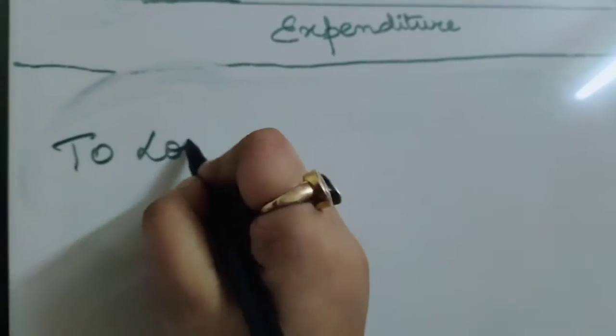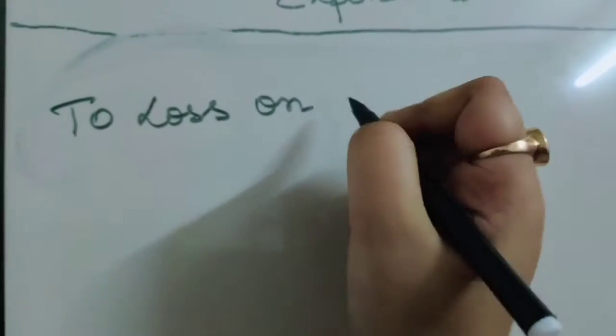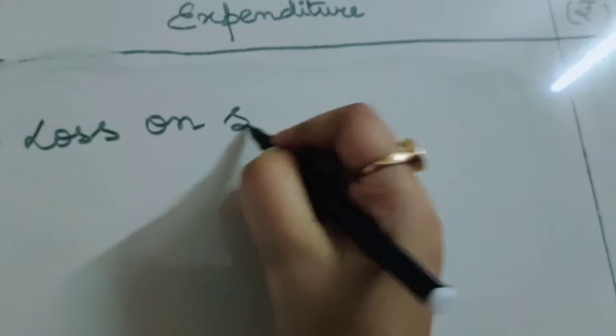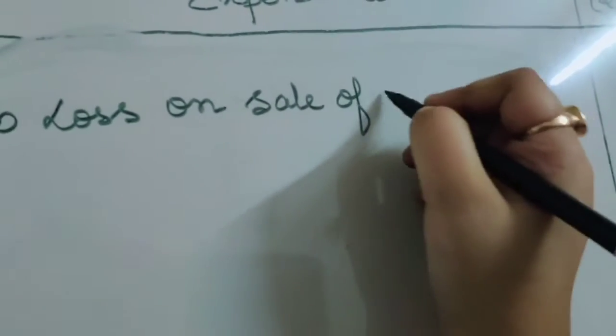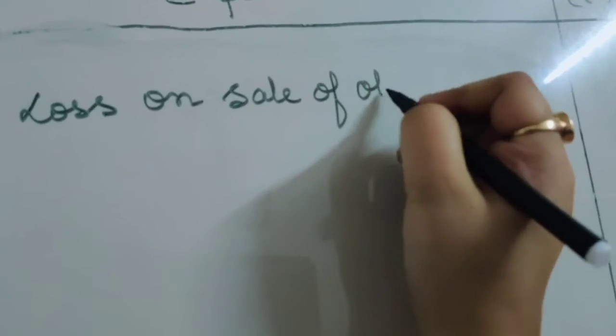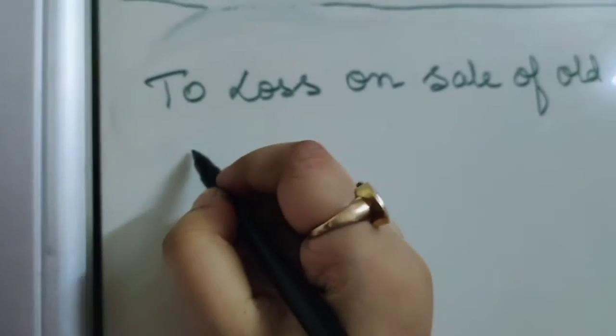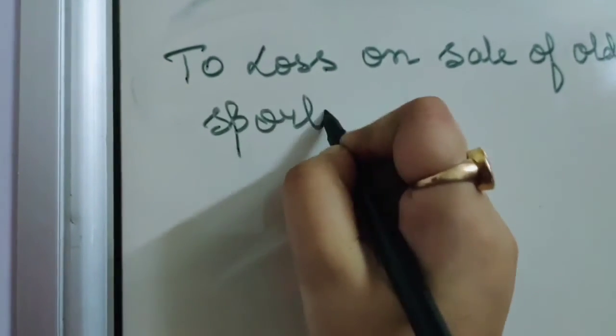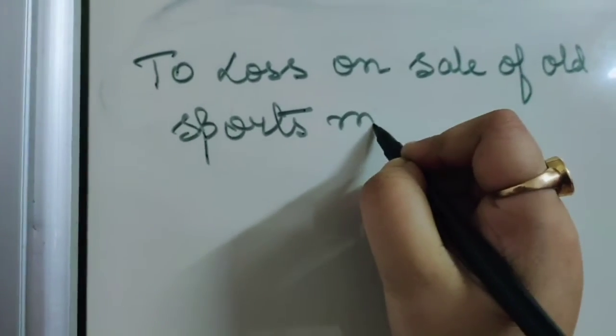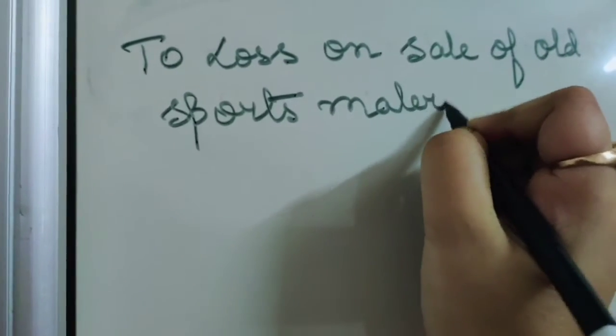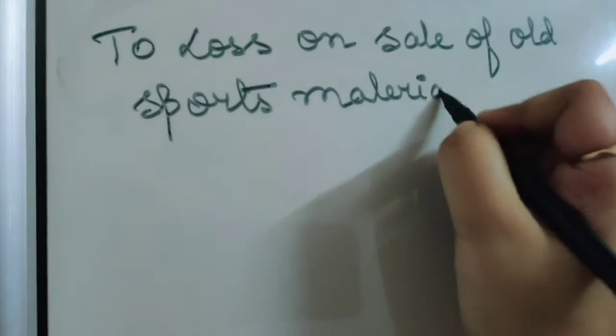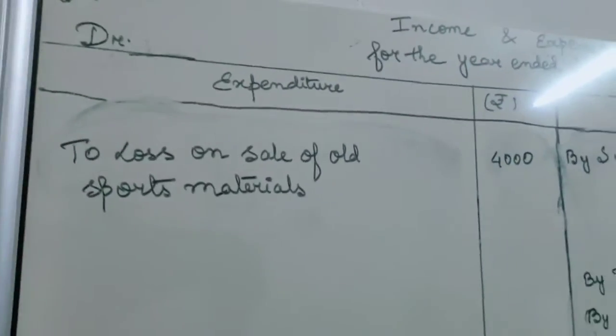So we will write to loss on sale of old sports materials. How much is the loss? 4,000. Okay, I hope you are clear with this transaction.